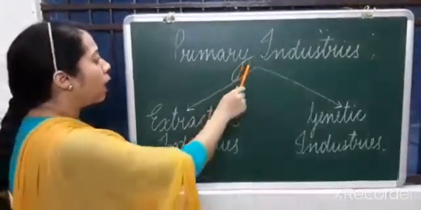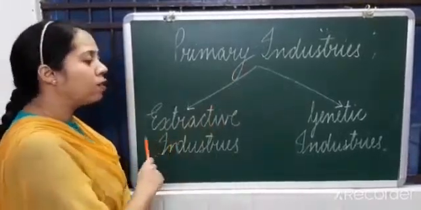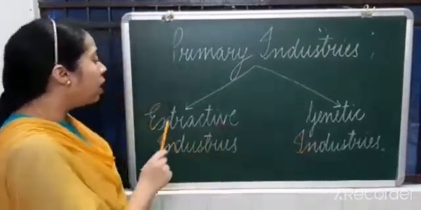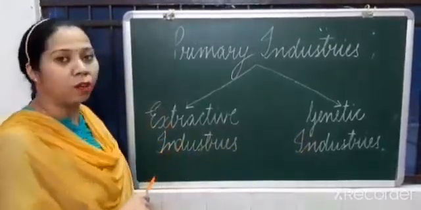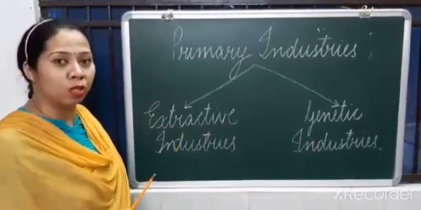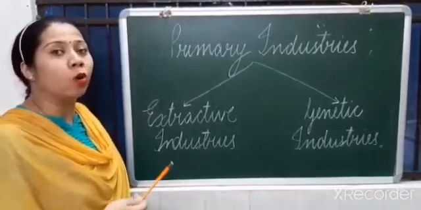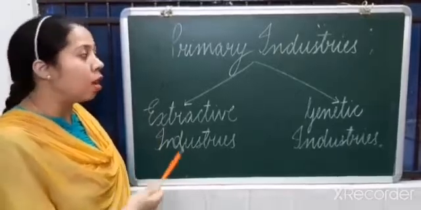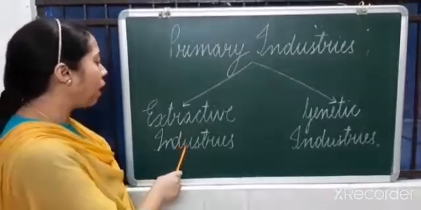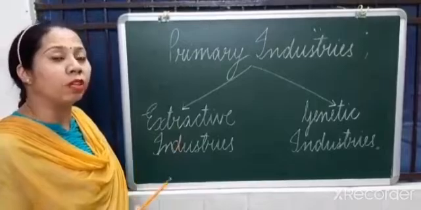Okay. Now, primary industries can be broadly classified again into two categories. First one is extractive industries. Second one is genetic industries. Extractive industries refer to those kinds of industries which involve drawing or extracting something from the natural resources. Say fishing, hunting, lumbering. In fishing, we are taking out fishes from the natural resources. Lumbering, in which we are taking out logs or wood from the forest. So these kinds of industries are known as extractive industries, where we are taking out something from the natural resources.